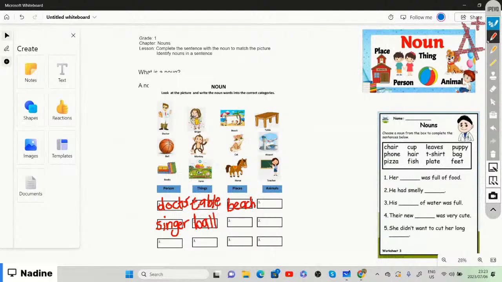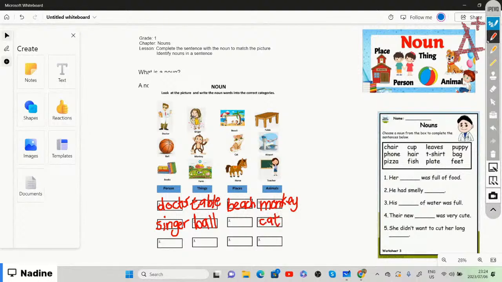Is the monkey a person, a thing, a place, or an animal? A monkey is an animal, so we're going to put monkey under animals. The cat is also an animal.